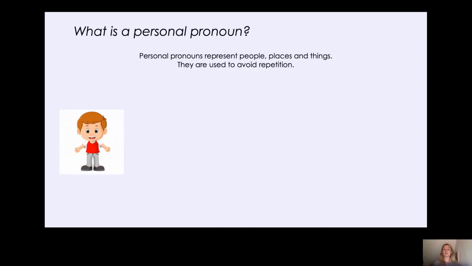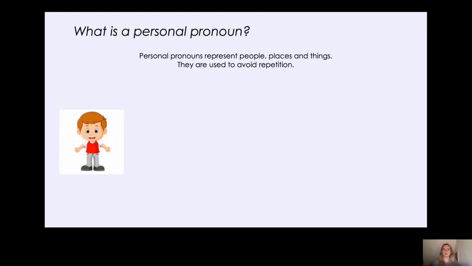So like I said, we are learning about personal pronouns today. Now a personal pronoun replaces a noun. And remember, a noun is a person, a place or a thing. So personal pronouns help to replace people, places and things. And they are used to avoid repetition. Now, what does that mean?